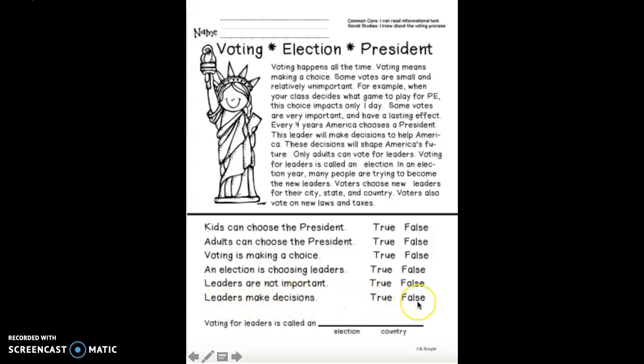True or false? Now for the bottom of this page, we want you to write the word. Voting for leaders is called an what? Is that called an election or is that called a country? Write the word on the line. Remember, friends, go back into the text to help you find your answers.